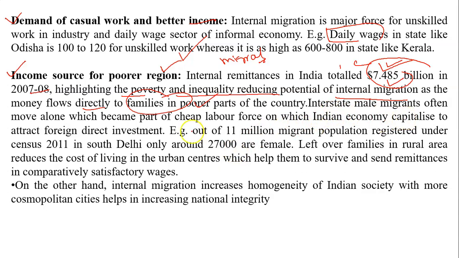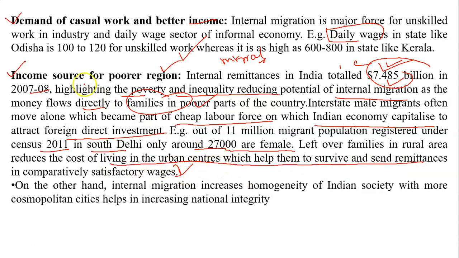Interstate male migrants often move alone, which becomes part of the cheap labor force that the Indian economy capitalized on to attract foreign direct investment. So it is also an important part. For example, of the 11 million migrant population registered under the Census 2011 in South Delhi, only around 27,000 are female. They leave their families in rural areas, reduce the cost of living in the urban center, which helps them to survive and send remittance from the wages.